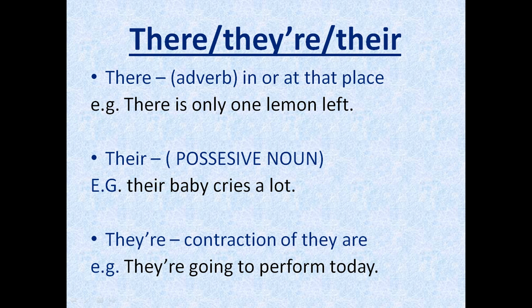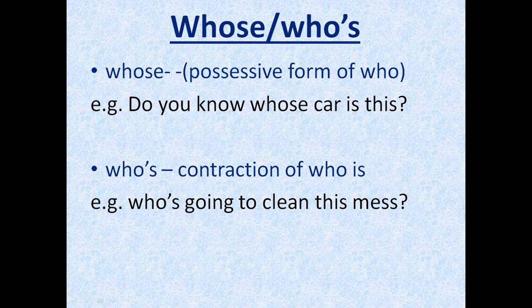So I hope you're clear with the difference of these three words. Next up, we have whose and who's. So whose is again a possessive form of who. For example, do you know whose car is this? It is generally used when we want to know that this thing is associated with which person. So in this case, we use the word whose, which is a possessive form of who.